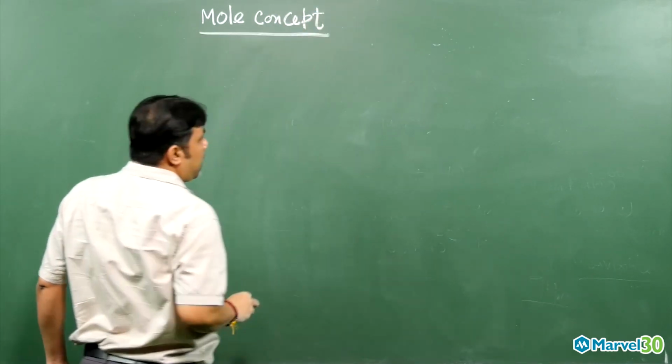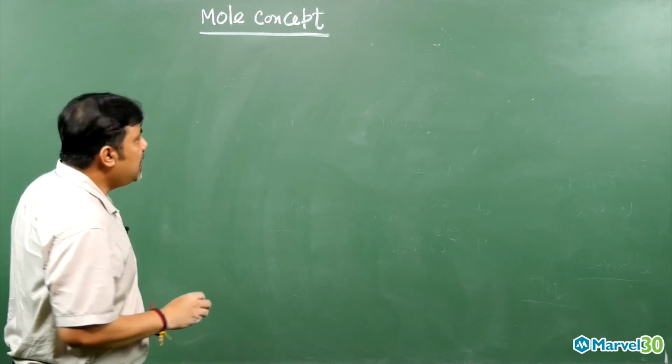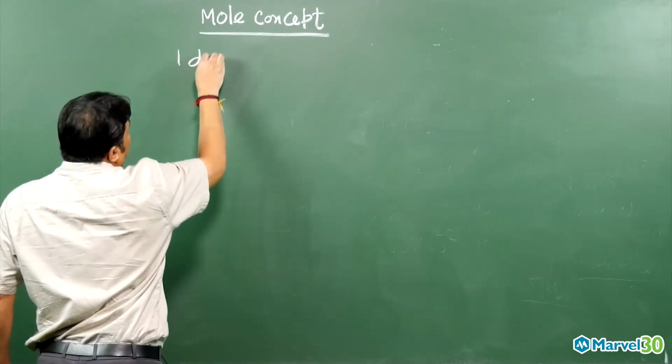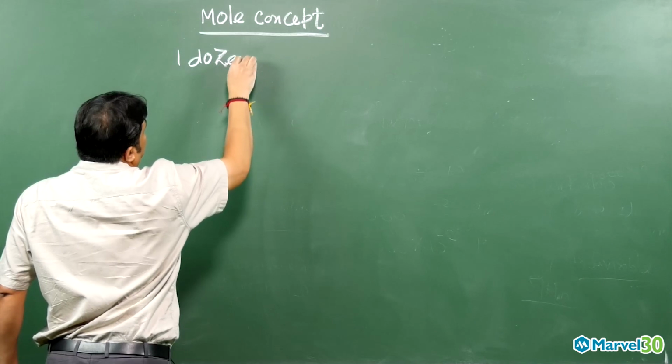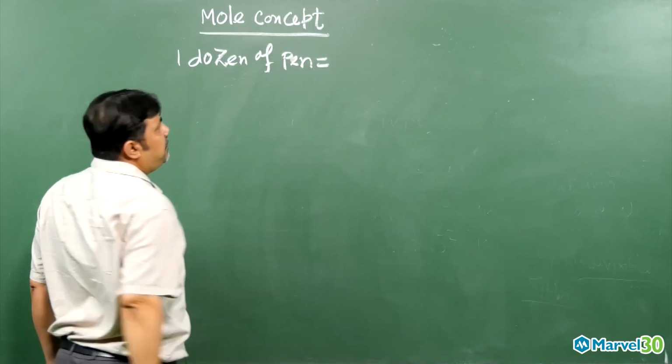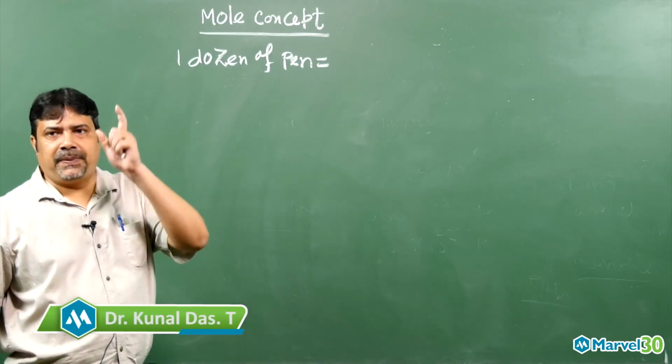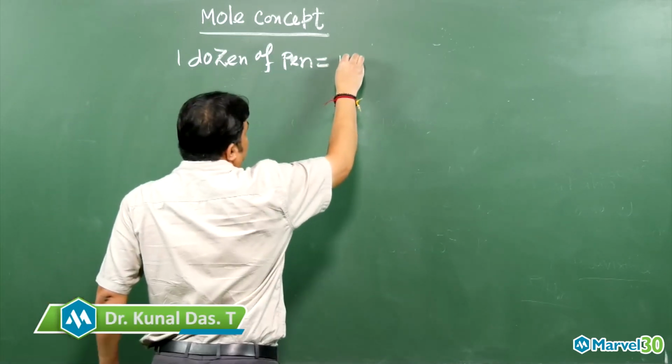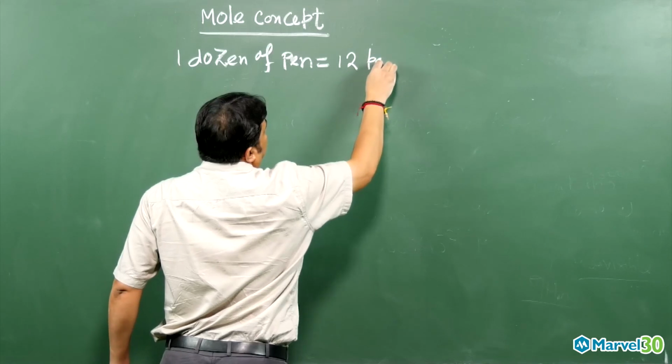First of all, if I say 1 dozen of pens, immediately you will understand how many pens, my dear? There will be 12 pens.